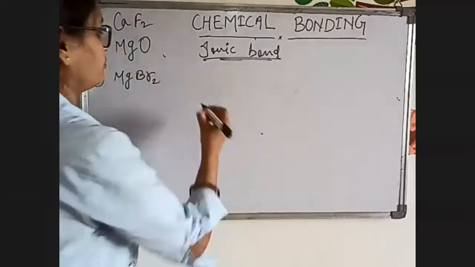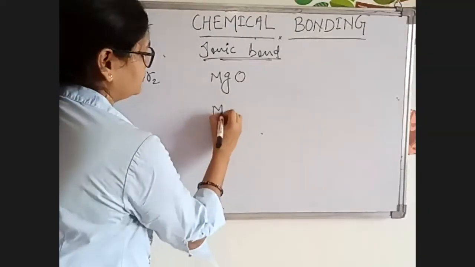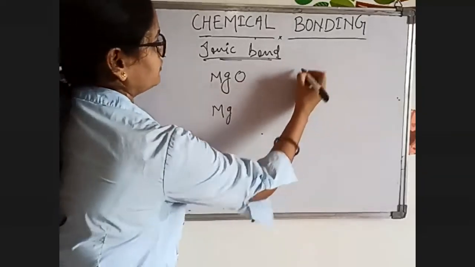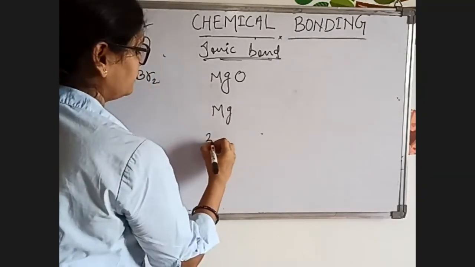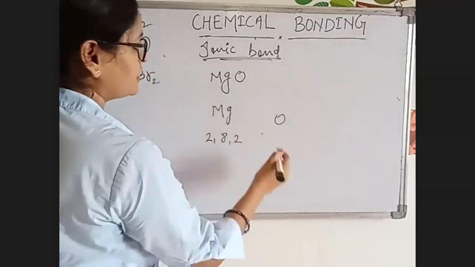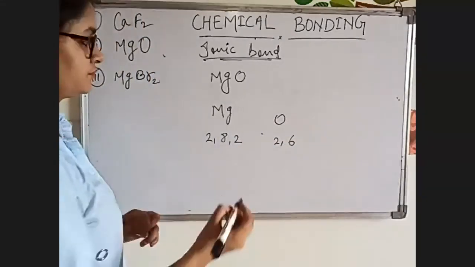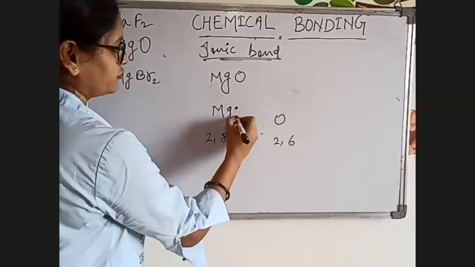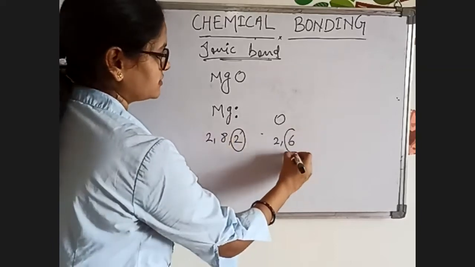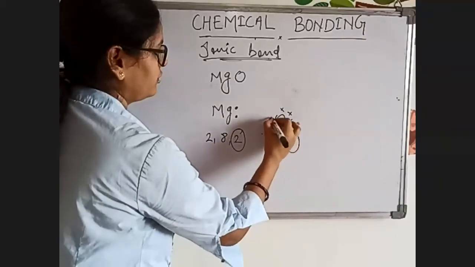Let's discuss MgO, magnesium oxide. Clear? Now, what is the atomic number of magnesium? It's 12, so the electronic configuration will be 2, 8, 2. For oxygen, the atomic number is 8, so it will be 2, 6. Is it clear? Now, the valence electrons will be written like this. We have 2 valence electrons for magnesium and 6 valence electrons for oxygen, so it will be 1, 2, 3, 4, 5, and 6.